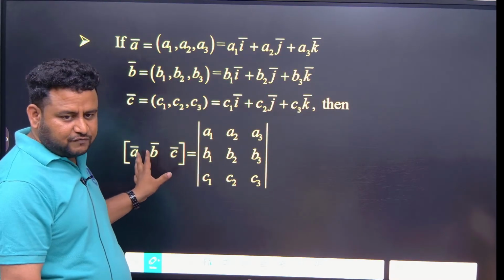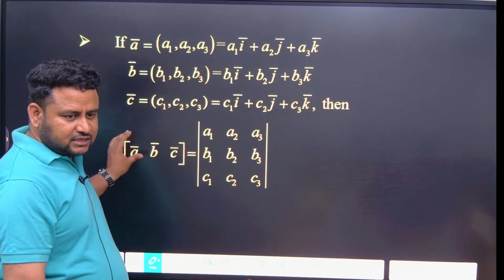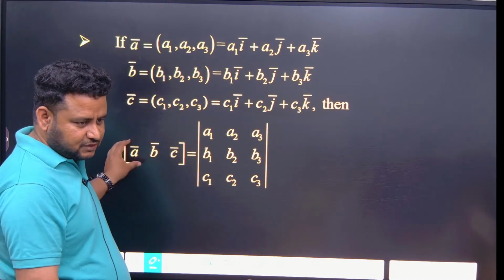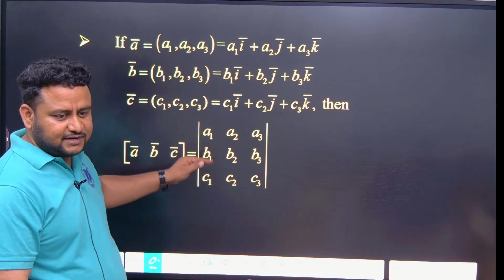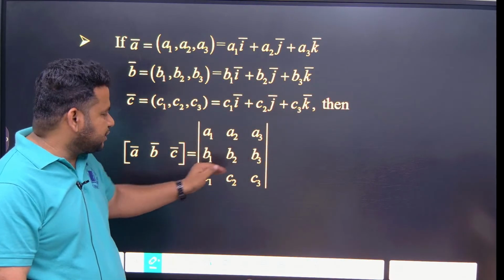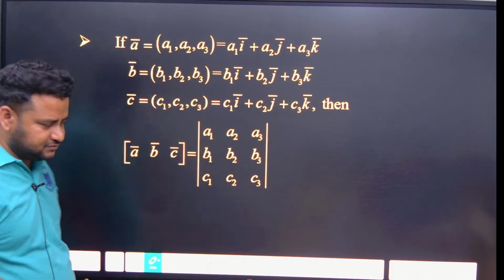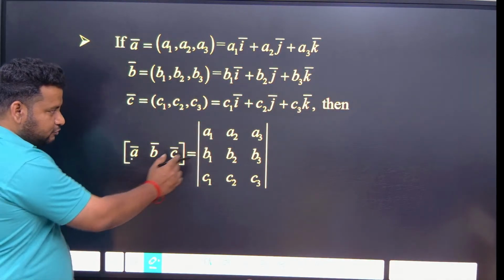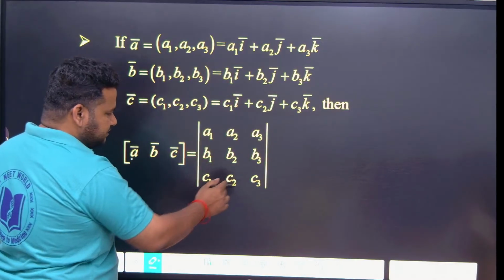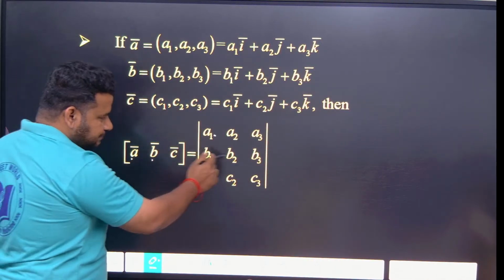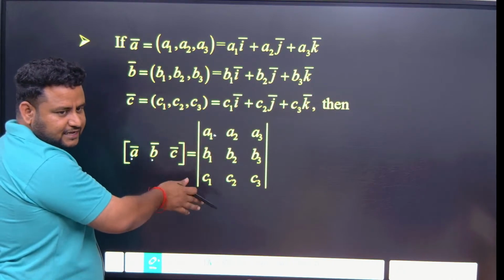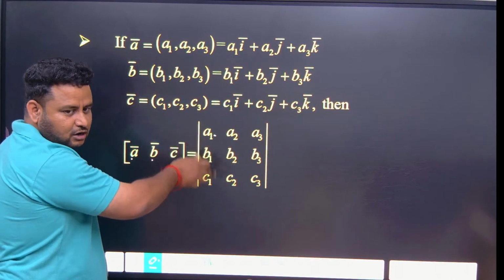the triple product of A, B, C, that is the scalar triple product, we will write as box ABC. Box ABC is given by the determinant of A1, A2, A3, B1, B2, B3, C1, C2, C3. And here also it is very important: if it is starting with A, you should write A1, A2, A3, then B1, B2, B3, then C1, C2, C3. Vector A should come here, vector B should come here. You should be very careful writing this. You should not change the order here.